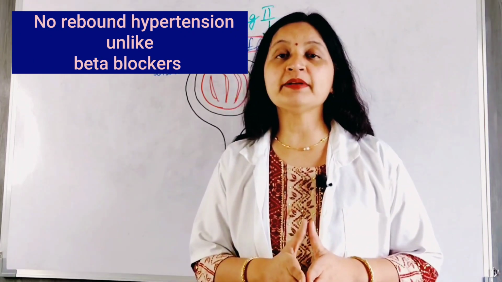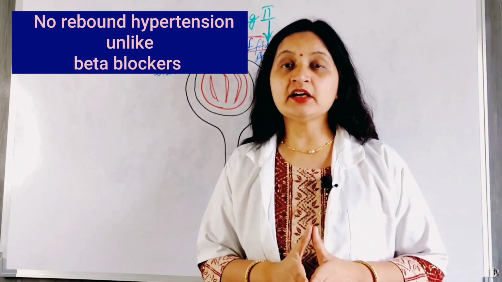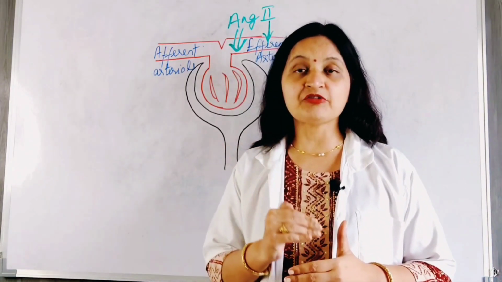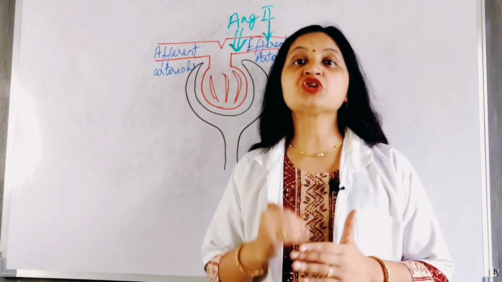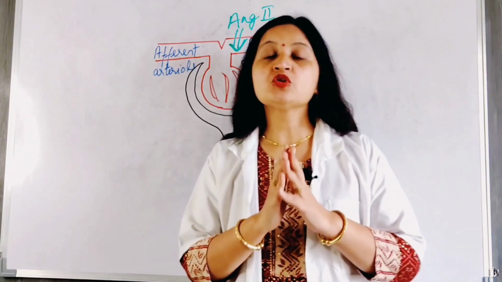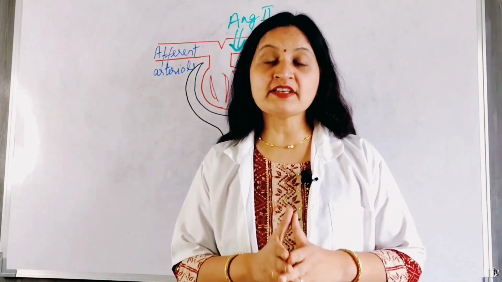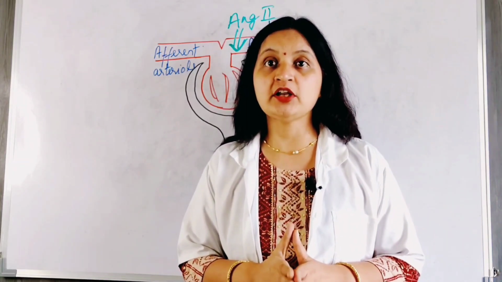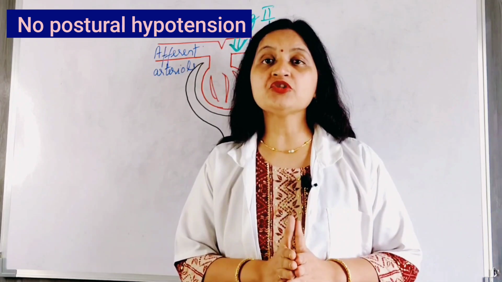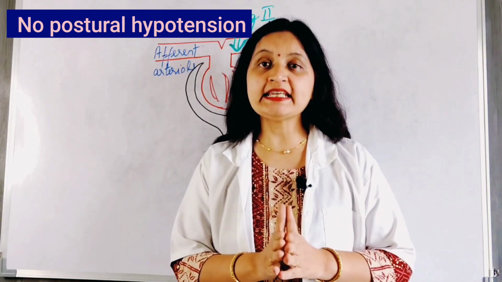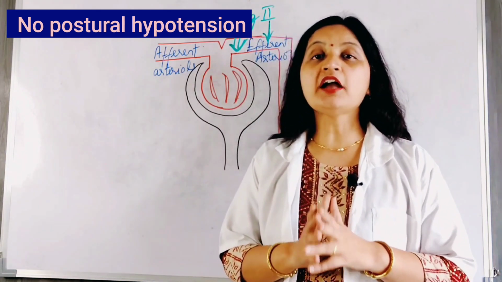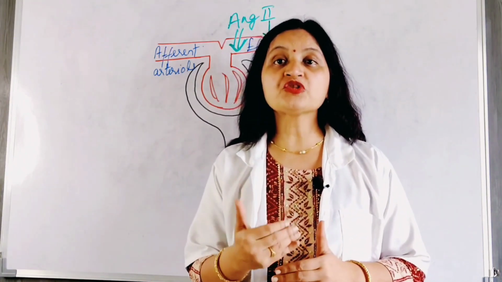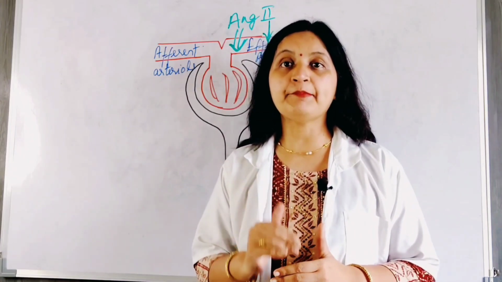So what is rebound hypertension? When the blood pressure is under control in the presence of a drug, that is a beta blocker, sudden discontinuation of the drug can cause a sharp rise in blood pressure. So ACE inhibitors and ARBs offer an advantage by not producing rebound hypertension. Postural hypertension is also not seen with ACE inhibitors and ARBs. The cardiovascular reflexes are not compromised, and the responses to posture and exercise are not impaired.